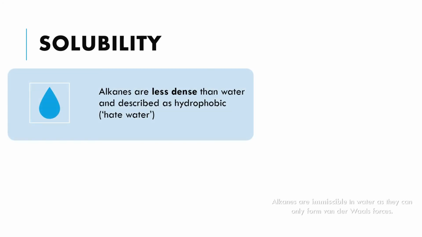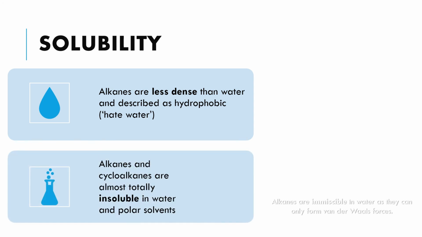The third physical property will be solubility. So alkanes are less dense than water and described as hydrophobic. Okay, hydrophobic means hate water, doesn't like water. And alkanes and cycloalkanes are almost totally insoluble in water and polar solvents.